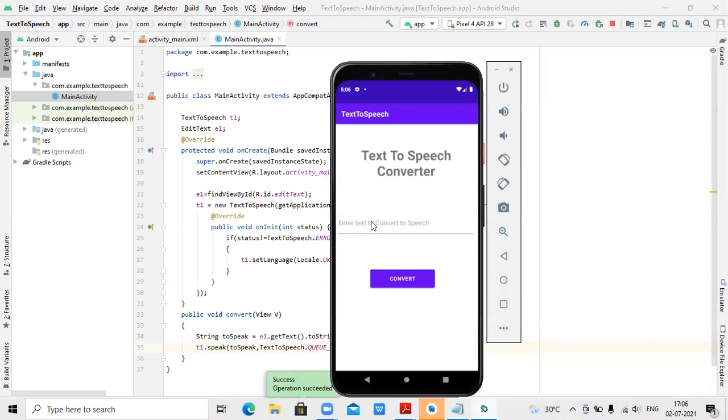Now I need to enter the text here. Let's enter: Rahul Dravid is called the wall of Indian cricket. Now, if I click on convert, it needs to be converted into speech. So I will just mute myself and enable computer sound for that to happen.